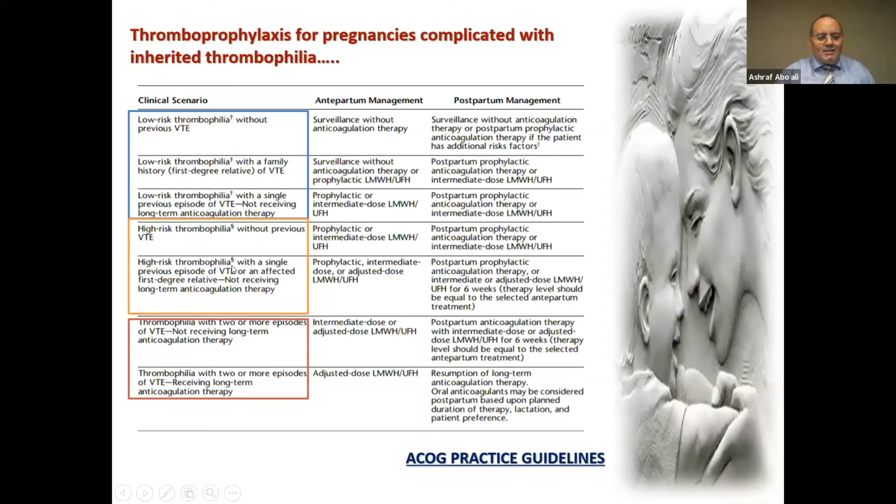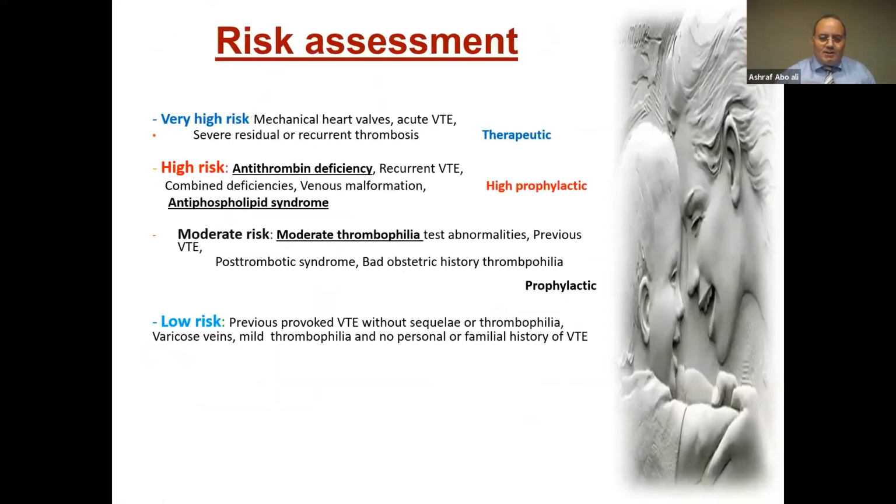If we transition to high risk patients, the management will be different. If it is high risk patients without previous venous thromboembolism, the management is prophylactic or intermediate dose, as we will see. For high risk thrombophilia with a single episode, the management is prophylactic with intermediate dose or adjusted dose, meaning high dose. And if there is a high risk thrombophilia with 2 or more episodes of venous thromboembolism, or receiving long-term anticoagulant therapy, the management will be with adjusted dose according to the body weight, as we will see.